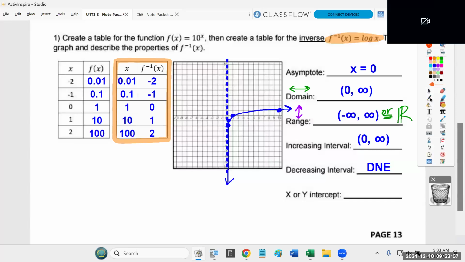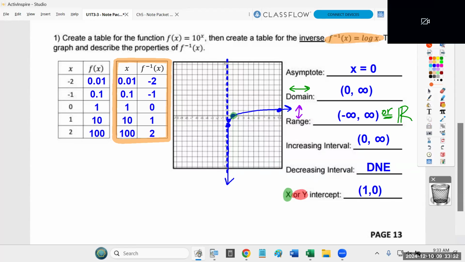So it does not go through the y-axis. You don't have to X that out. In fact, I'll highlight it in red. It doesn't go through the y-axis, but it absolutely goes through the x-axis. Let's use green for that. Right there. And that coordinate pair is at 1, 0.